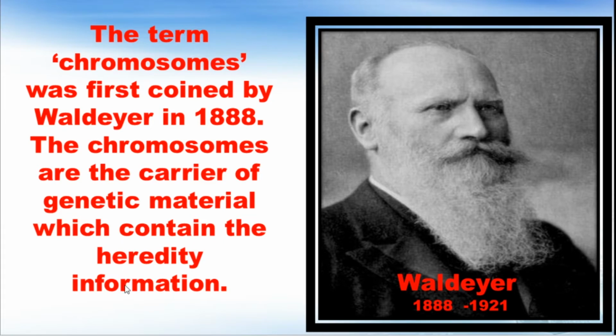That we call hereditary information. If the parent is tall, the offspring is also tall. If the parent is white, the children are also white, because the genetic material passes from parent to offspring. So he is the person who gave the definition for the chromosome.